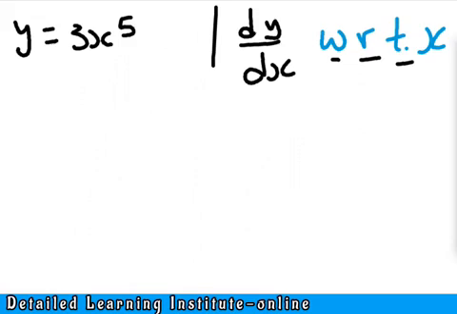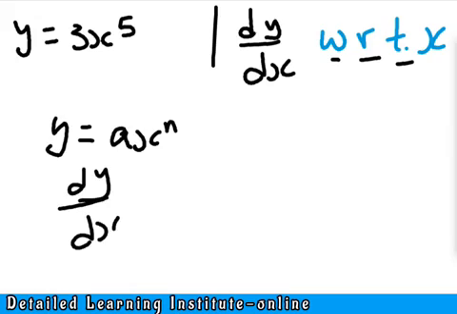Differentiating this works with the standard formula. The standard formula goes like this: if y equals a x to the power of n, then dy over dx will be a times n, x raised to the power of n minus 1.